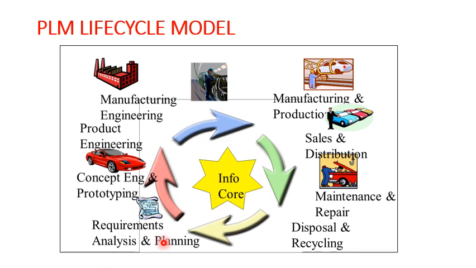Right from the survey, or the customer requirements, what exactly the customers are looking for in a product is analyzed first, and whatever data is obtained from the customer is properly analyzed, and a correct plan is made.